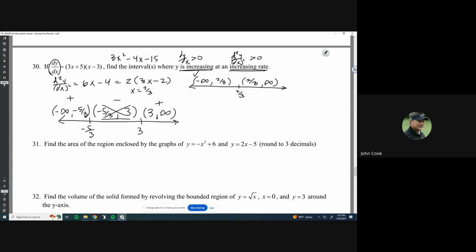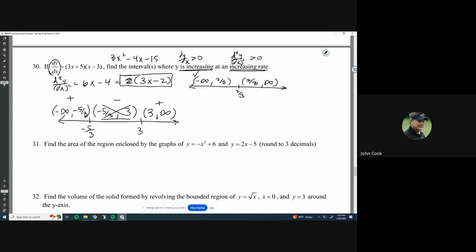And then I just pick some points, plug them into the second derivative, which is like this guy over here. Let me make that look more like a 3. There we go. Then I still have to see if it's going to be concave up or concave down. So I'm looking for concave up and increasing. This will tell me where it's concave up in this interval.